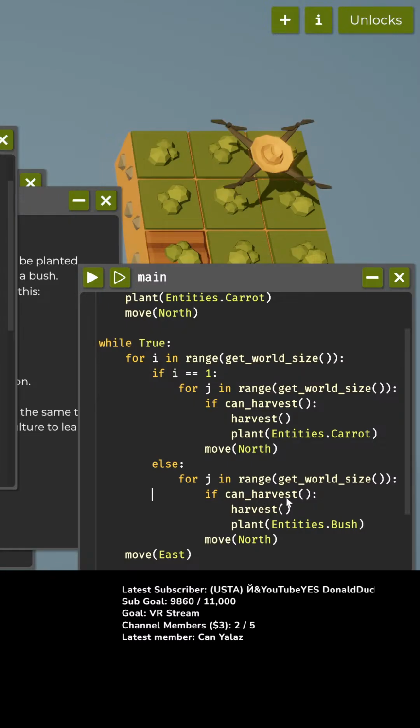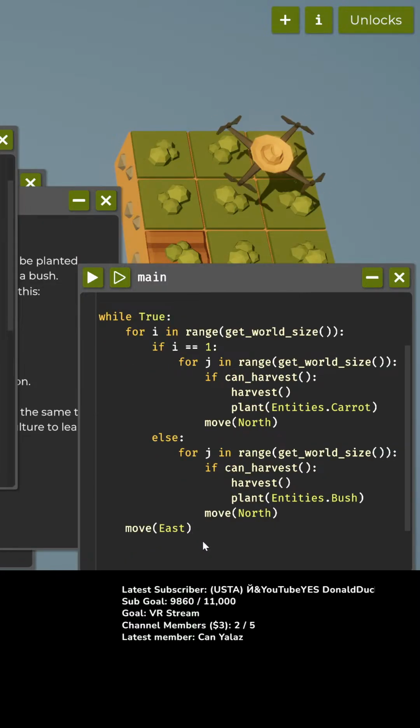If we can harvest it, otherwise plant a bush and move north. And either way, whether we were in the first column or not, when we're done, move east.